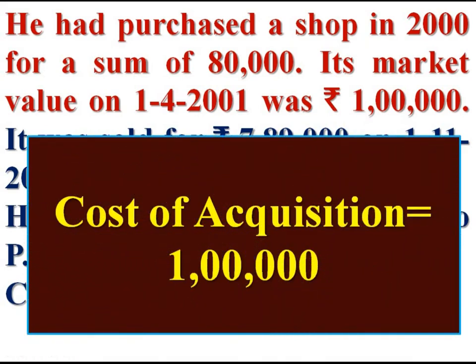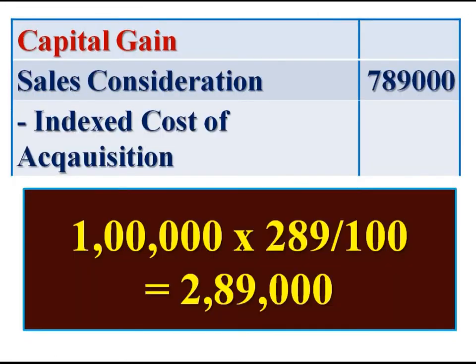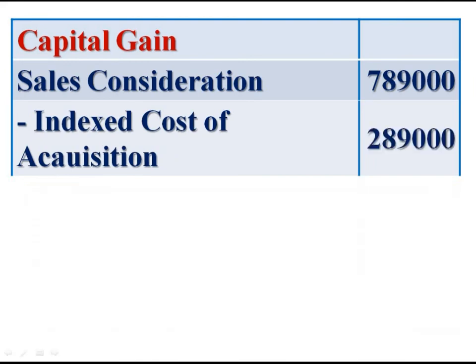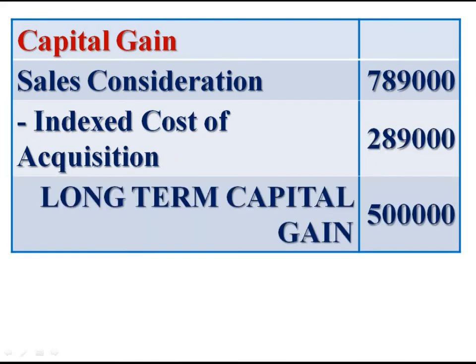Then deduct indexed cost of acquisition. 1 lakh into index for the year 289 divided by index for 2001 that is 100. We get 2,89,000. It is the indexed cost of acquisition. Deduct it. We get long-term capital gain, rupees 5 lakh. It is the capital gain.